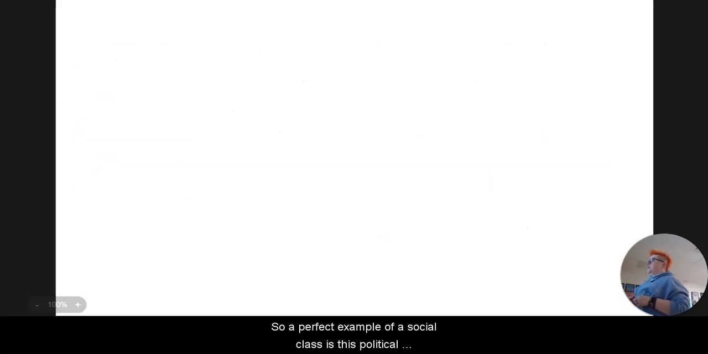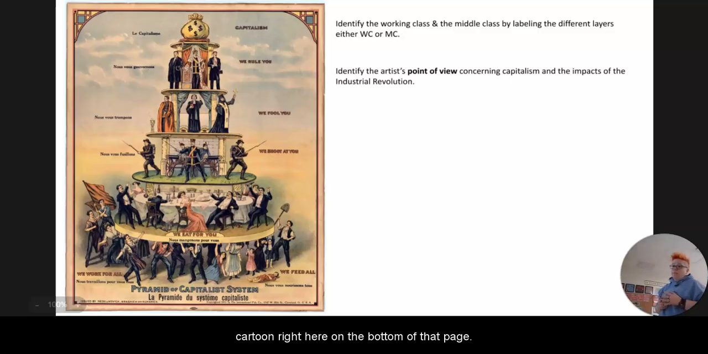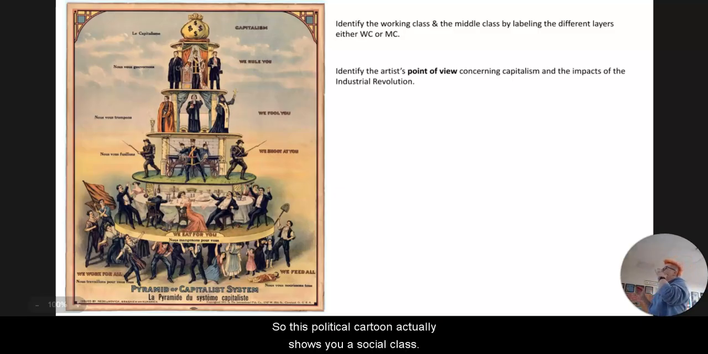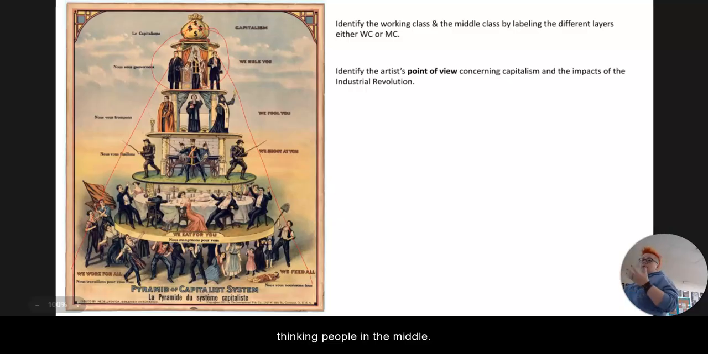So a perfect example of a social class is this political cartoon right here on the bottom of that page. So this political cartoon actually shows you a social class, and typically a social class is shown as a pyramid, okay? Now, when we are looking at this, the first question asks you to label and find the working class or the middle class. So when we're thinking about the middle class, we're thinking about people who are not at the very top. So here we have the people at the very top of this. We are thinking people in the middle. So we are looking at areas kind of like in here.